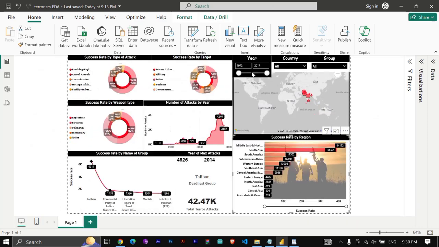And yeah, this is the total report, and from here we can see the deadliest group. The deadliest group is Taliban, that has done 4,826 attacks. Total attacks from 1970 to 2017.